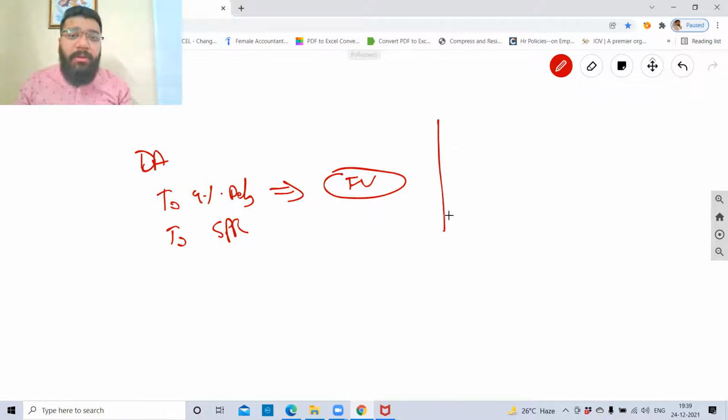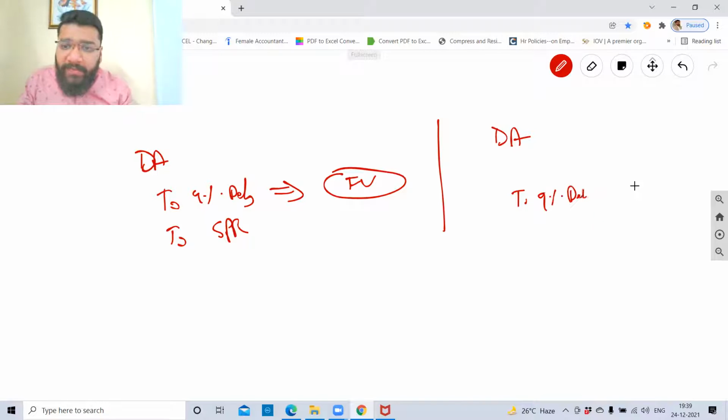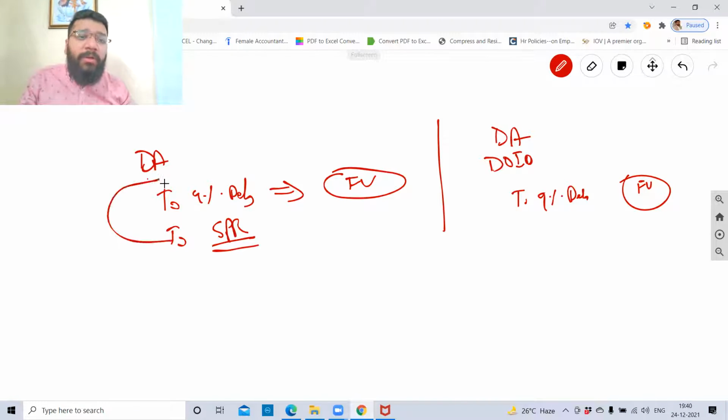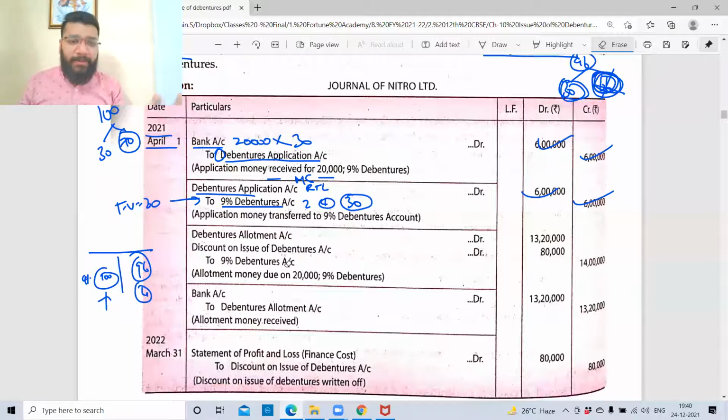Now, what will be the entry for loss? Debenture allotment, no change, to 9% debenture, face value, no change. It's only that premium is a gain, capital receipt, whereas discount is a capital loss. So debit all expenses and losses because discount is a nominal account now. So discount on issue of debentures. So this SPR ke badal will go to discount on debit side, opposite. Now will you forget this entry? I'm just giving a comparison between premium and discount. This will come, but it will take some practice.